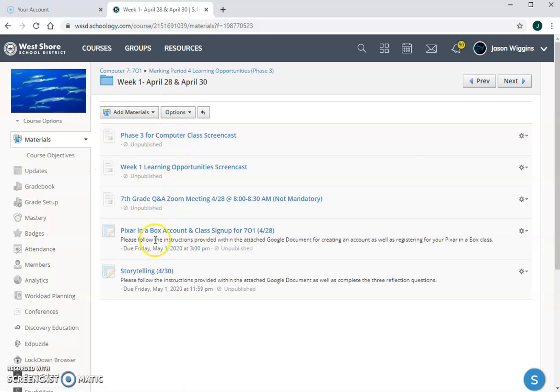And then when that opens up, you guys are going to be working on creating an account for Khan Academy. And particularly, you're going to be signing up for my Pixar in a Box class. So that's going to be your first assignment, as well as watching an orientation video. It's going to show you how Pixar goes and makes a movie. So that's what you guys are going to be doing for the 28th, and you guys can see over here in the assignment title that this is an assignment for the 28th.